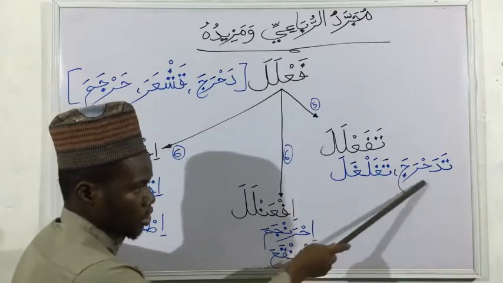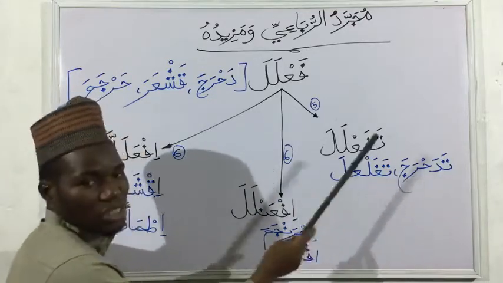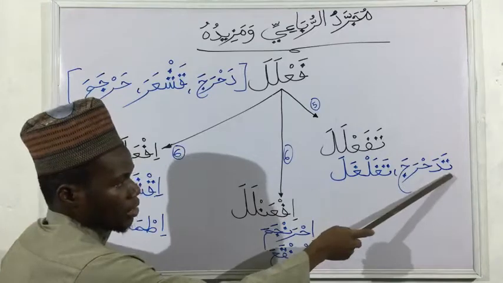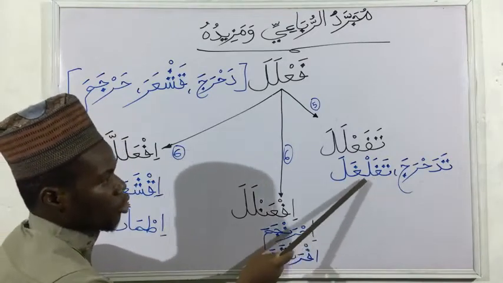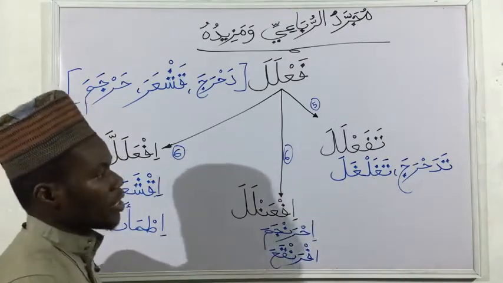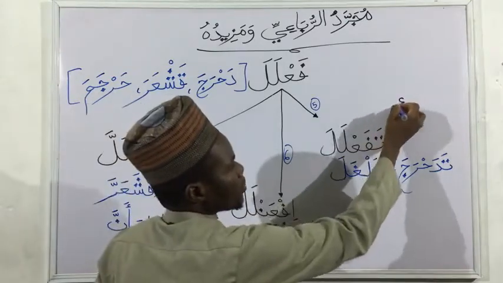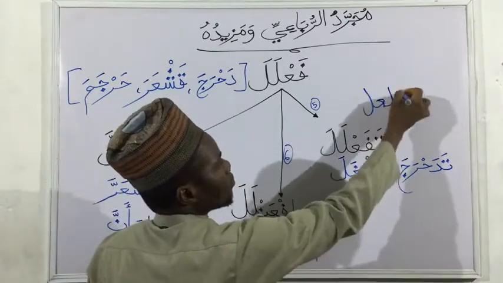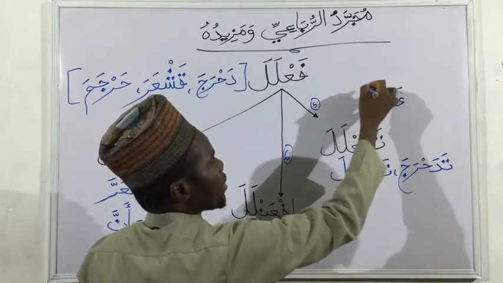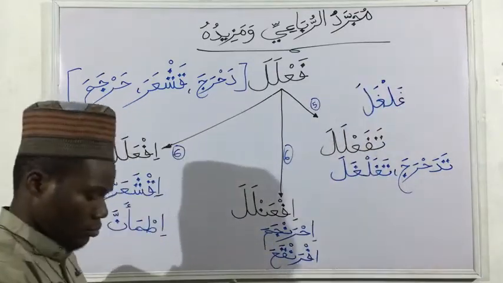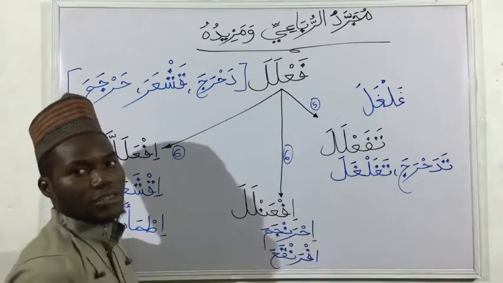So tadahraja. Here now this is mazid rubai, ta is added to this. We have tazalzala. So this is coming from where actually? It's coming from zalzala, meaning he shook.